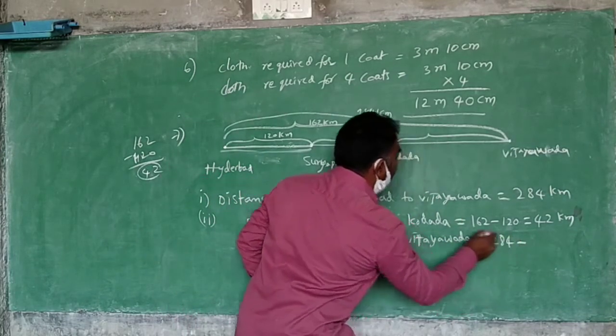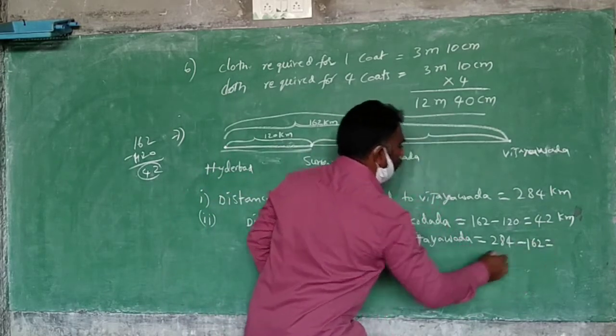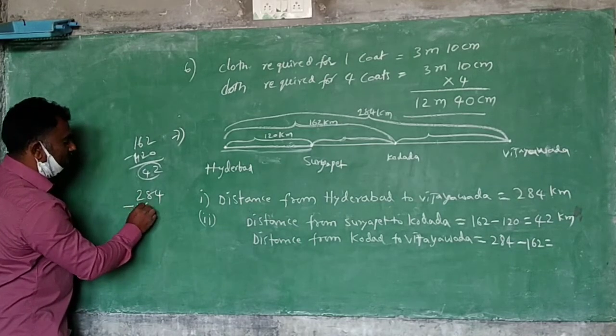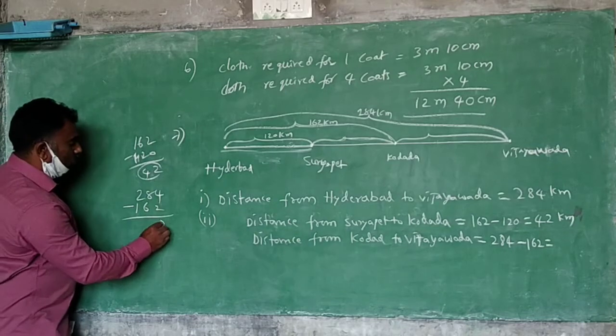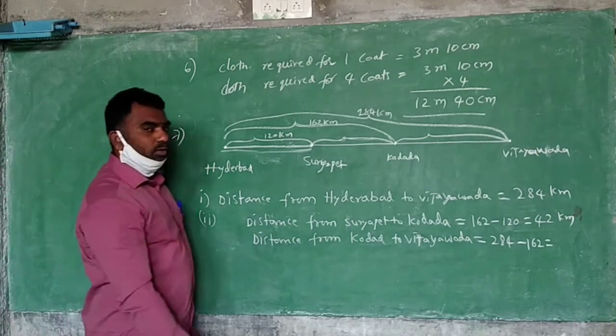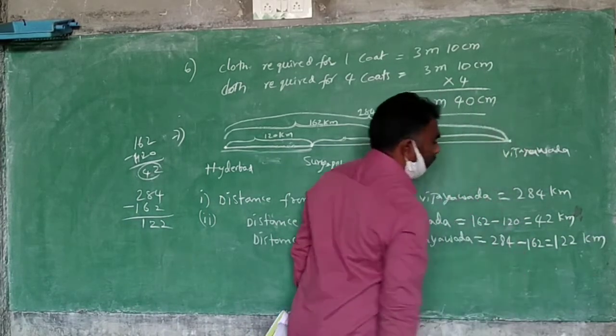284 minus 162. Subtract it. 284 minus 162 is 122 kilometers.